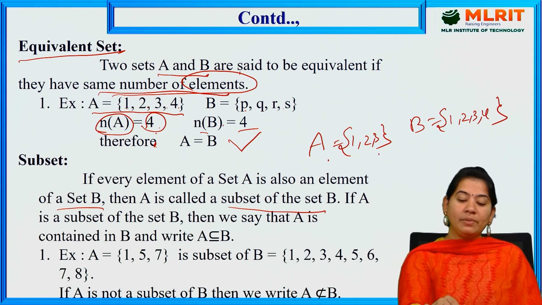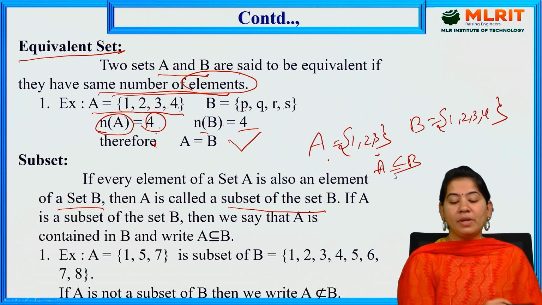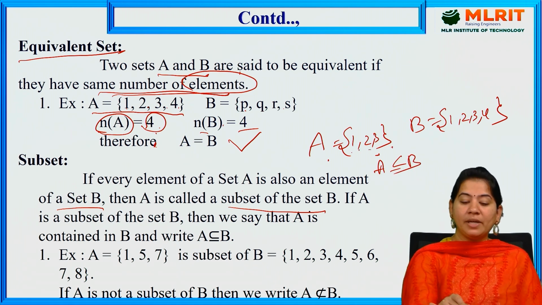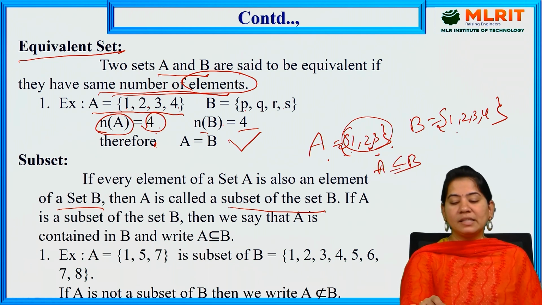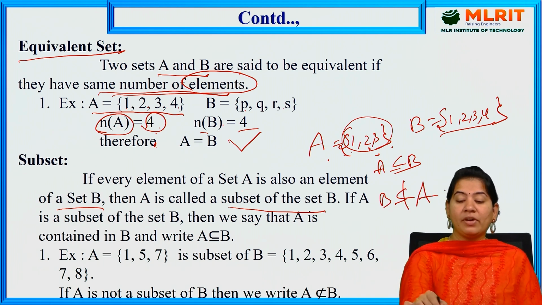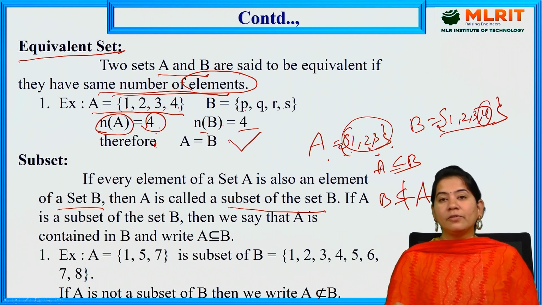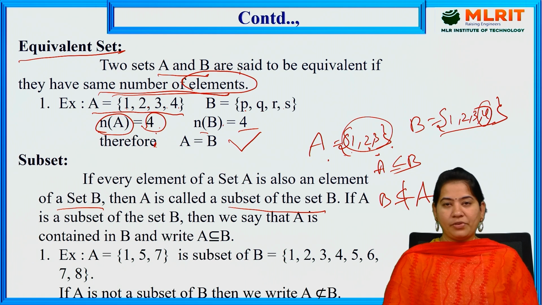Every element of set A is contained in B, so A is a subset of B. But we cannot say that B is a subset of A, because we have an extra element 4 that is not in set A. In this case, A is only a subset of B.